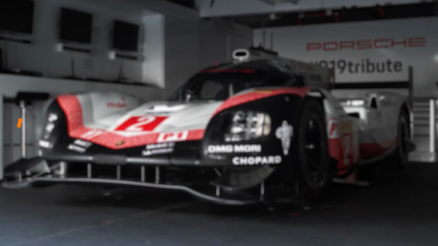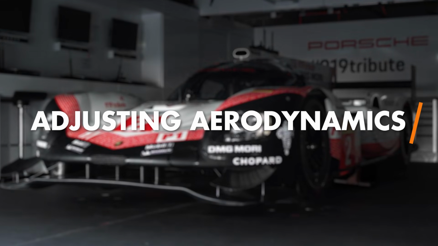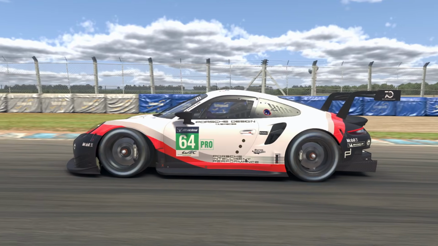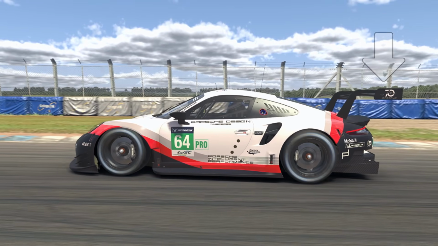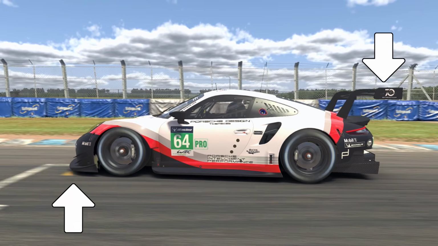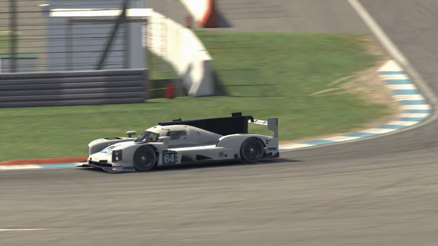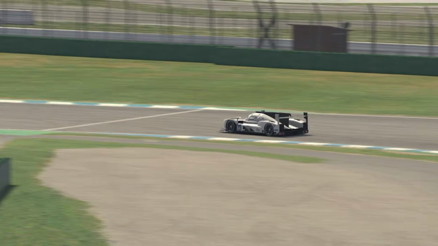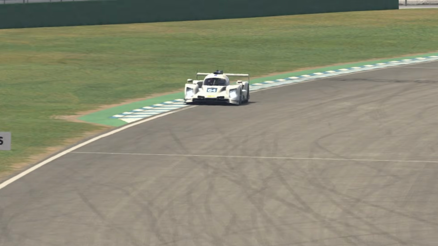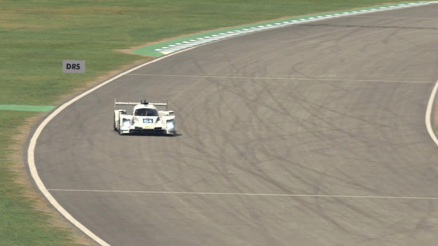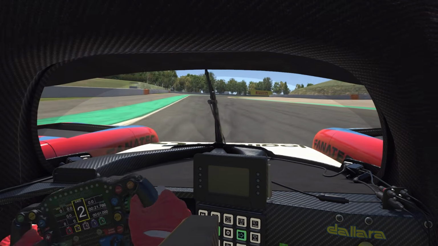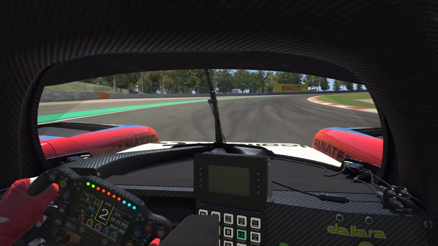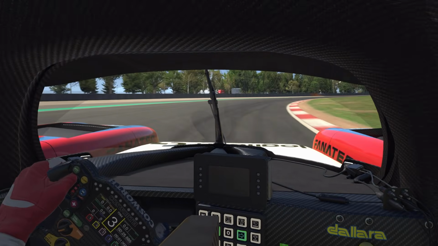Another quick and simple adjustment you can make is to the aerodynamics of your car. Usually you will have adjustability in the rear wing angle as well as the front wing or splitter. Adding more rear wing angle will increase the downforce in higher speed corners, pushing the rear of the car into the ground. This will increase rear end grip. Adding more front wing or splitter angle will increase the downforce over the front axle and improve front end grip.